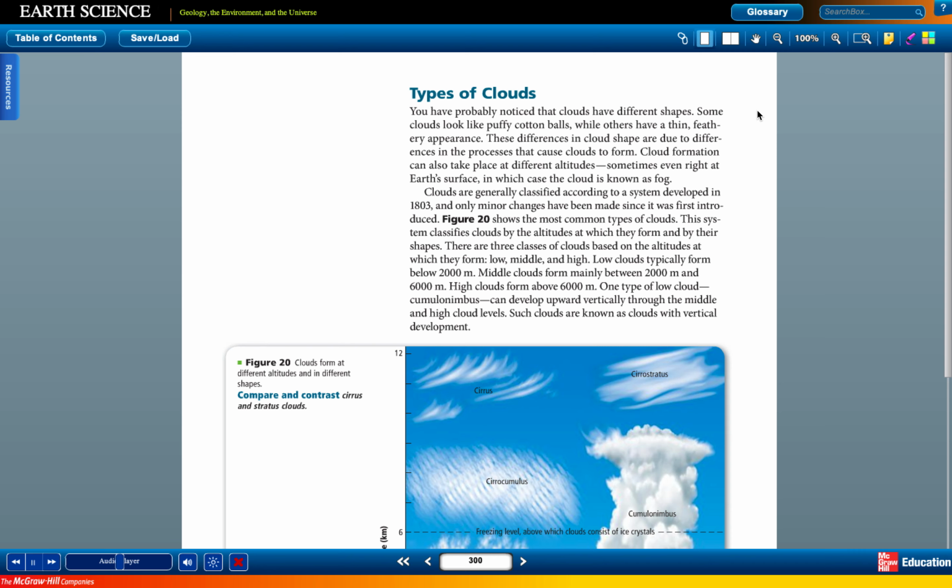Figure 11-20 shows the different types of clouds. This system classifies clouds by the altitudes at which they form and by their shapes. There are 4 classes of clouds based on the altitudes at which they form: low, middle, and high. In addition, there are clouds with vertical development. Low clouds typically form below 2,000 meters. Middle clouds form mainly between 2,000 meters and 6,000 meters. High clouds form above 6,000 meters. Unlike the other 3 classes of clouds, those with vertical development can form at all altitudes.